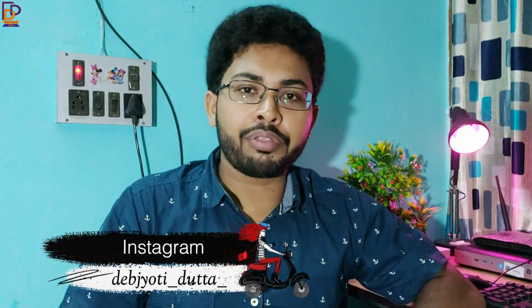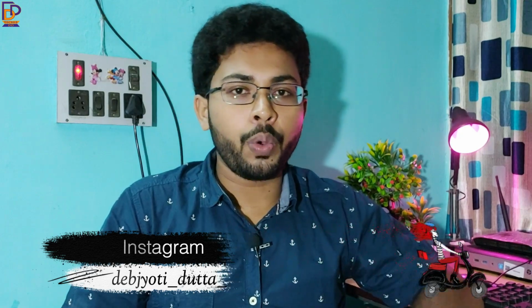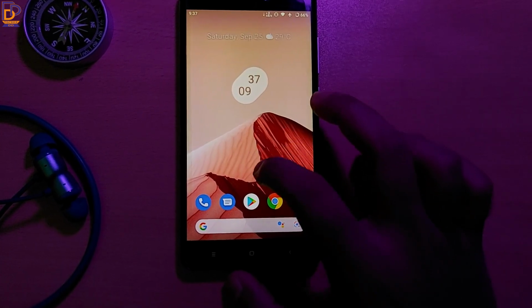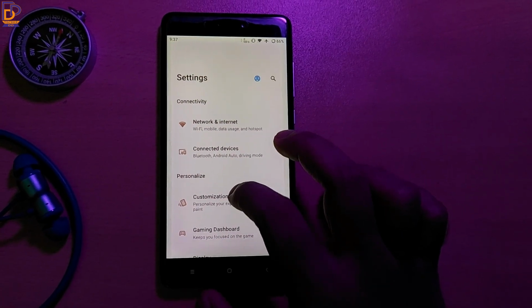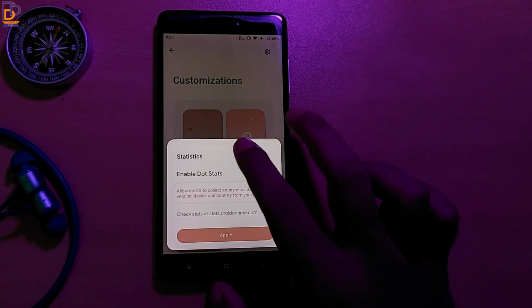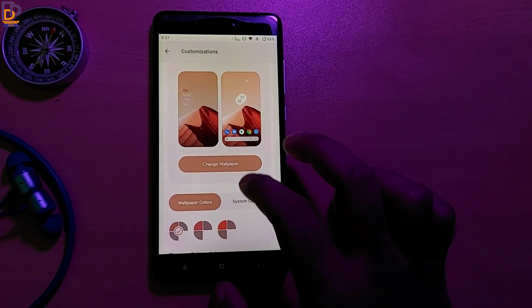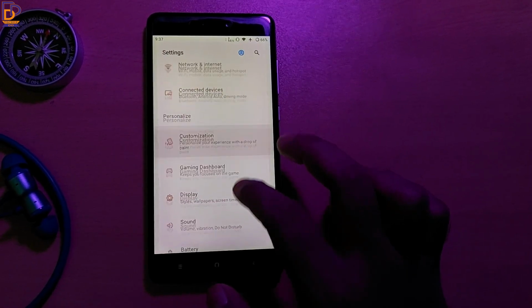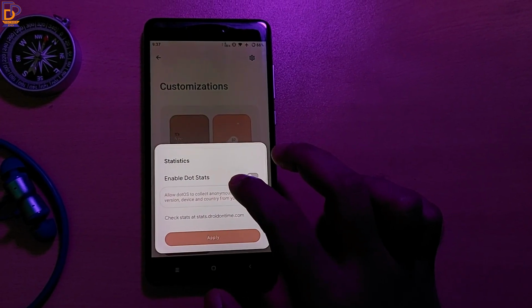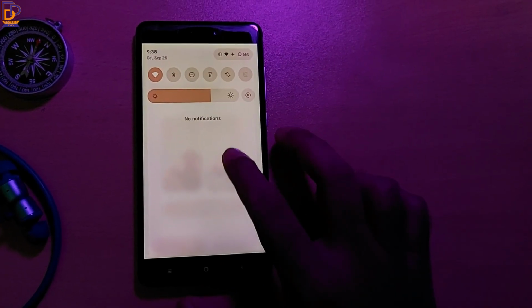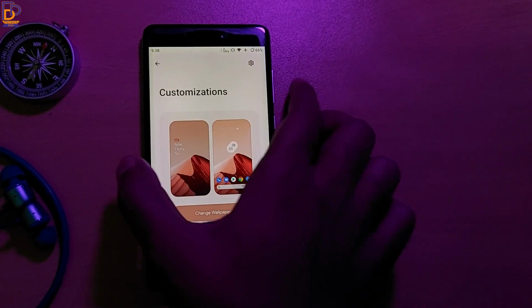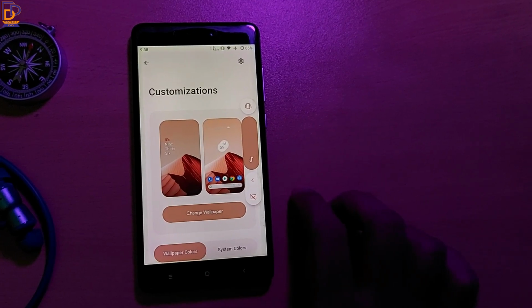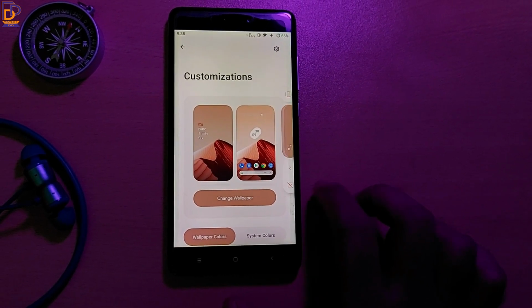Now coming to customization. Here you will get plenty of options to completely change the overall look and feel of your device, including the Material You design. First of all, if you change the wallpaper here, then the overall accent color of the system will automatically change as per the background. Now if you notice, the background of the settings page is kind of brownish, and also the accent color for the quick setting styles or the volume bar is brownish, which is as per my background.